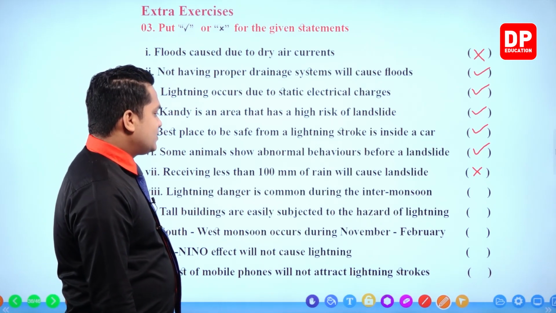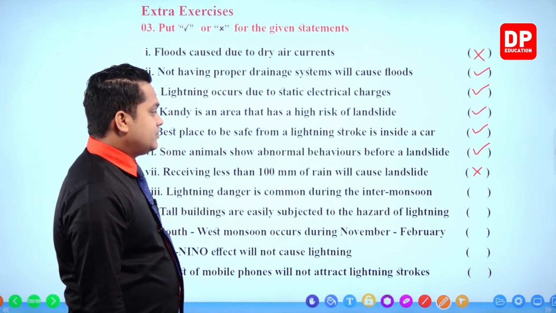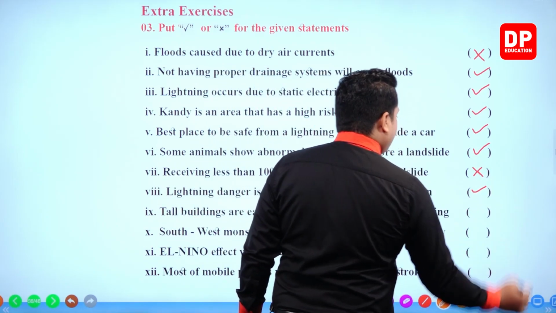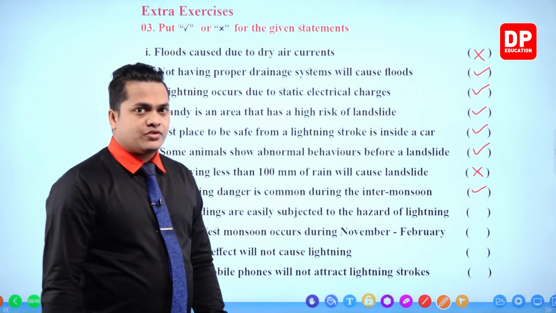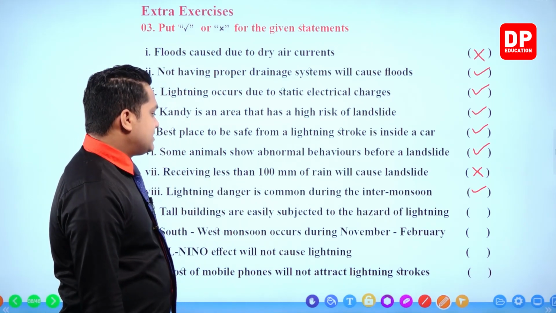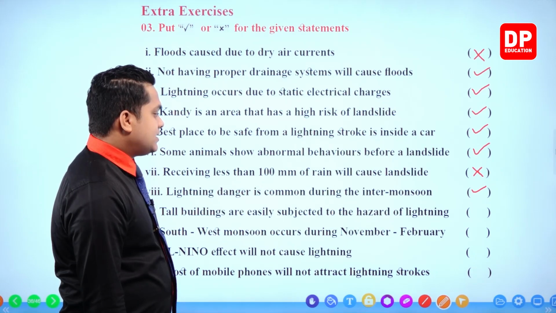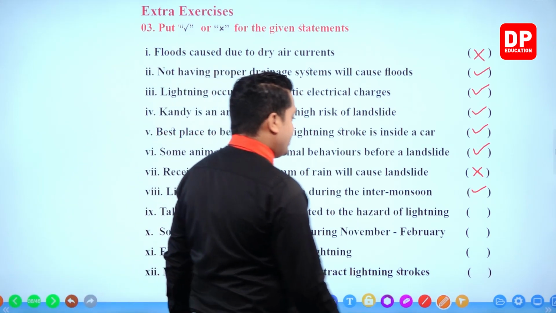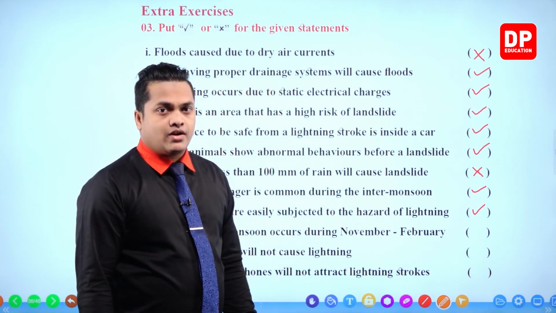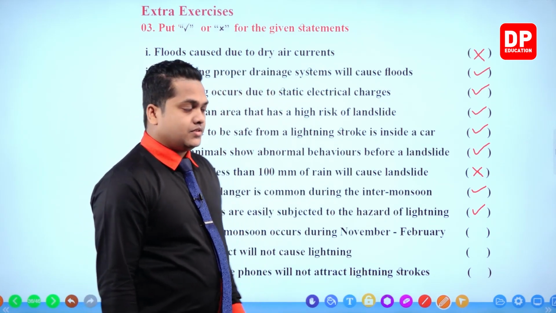Lightning danger is common during intermonsoon. Correct. During the intermonsoon season, lightning danger is somewhat common in Sri Lanka. Then tall buildings are easily subjected to the hazards of lightning. Once again correct, because tall buildings are closer to the clouds than the ground level. So it is correct.